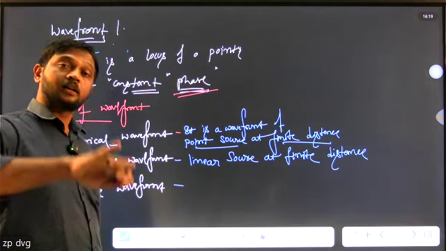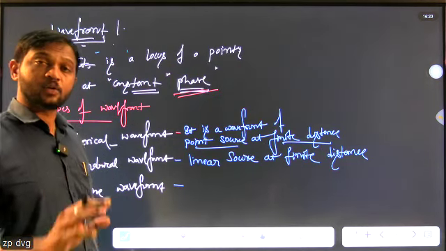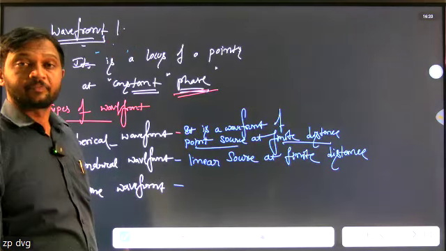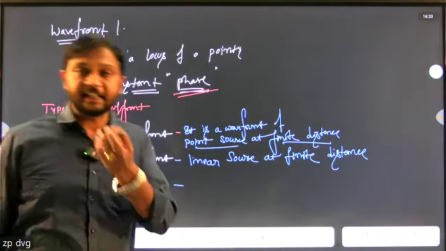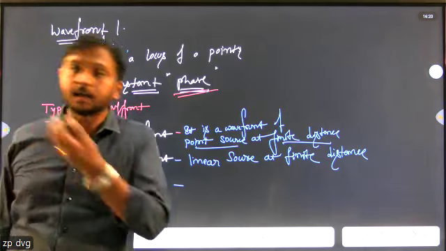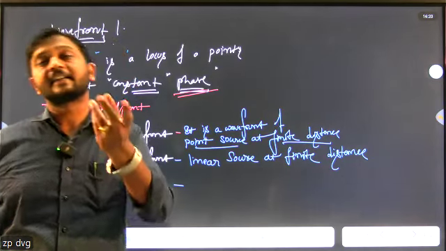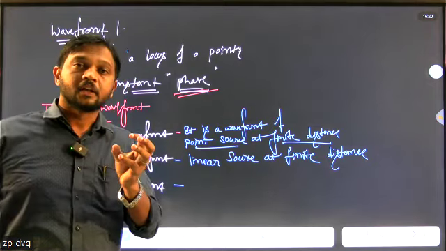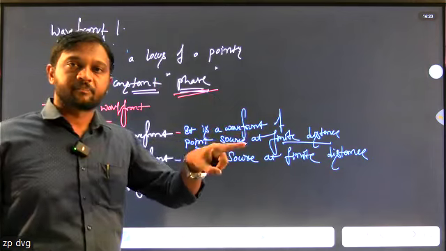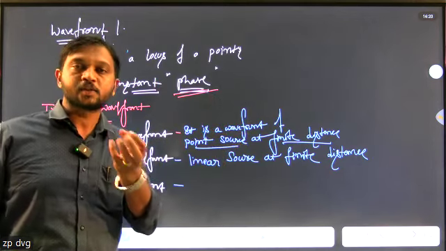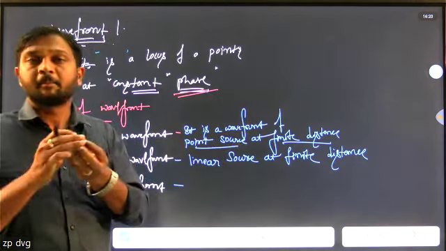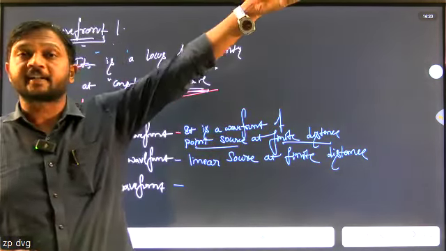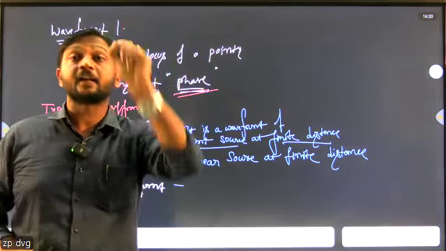And last, what is a plane wavefront? It is from a point source or a linear source, but at infinite distance. Near the bulb or near the source, the wavefront is either spherical or cylindrical. But as the wavefront moves forward to infinite distance, that wavefront is a plane wavefront.